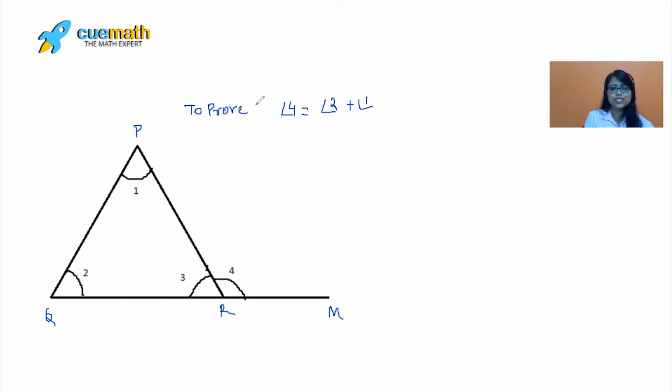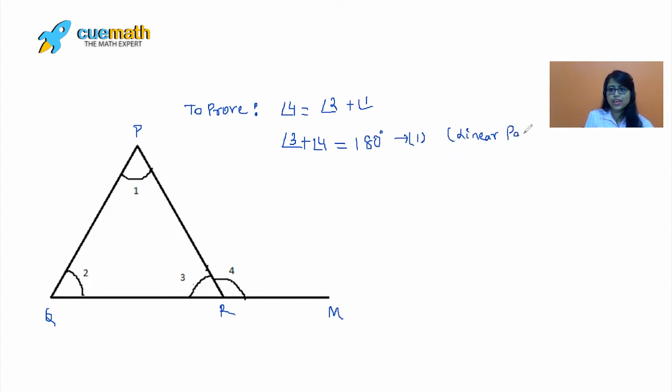So how can we do this proof, guys? What we are going to do here is first look at this figure. I can see angle 3 and angle 4. What type of angles are they? How can you relate them? They are forming a linear pair. We have already completed the in-depth concept on linear pairs. Now, I can write here angle 3 plus angle 4. They are forming a linear pair, so they add up to 180 degrees. Let me keep this as equation 1. So I can write the reason here: these are linear pairs.